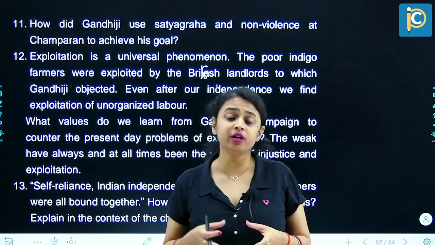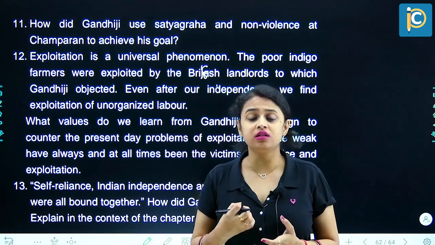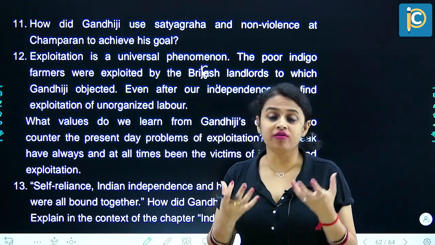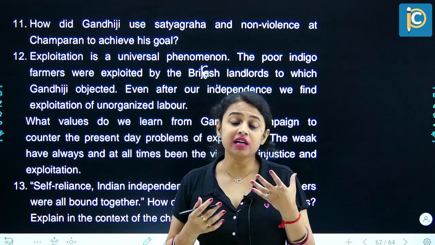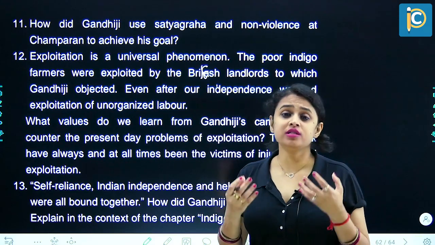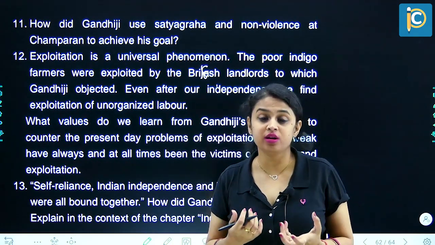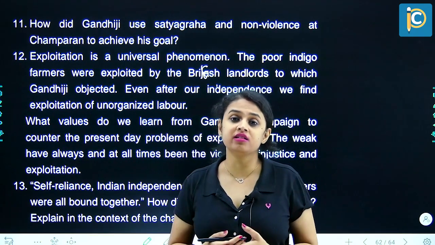Even now, after independence, we know that there is a weaker section always, and they are always suffering from injustice or discrimination or violence or exploitation in some form. So the ways through which we can help them or uplift their condition is, we should sensitize the society about it. There should be a law governing body who should take care of the rights of every person, and create awareness in the society.